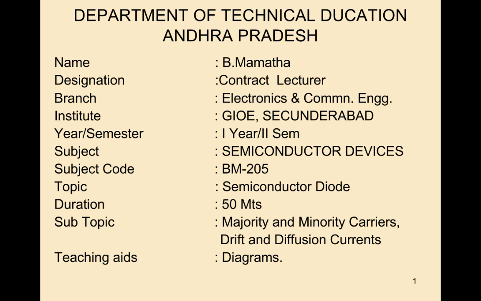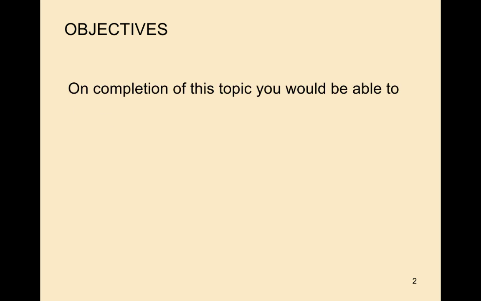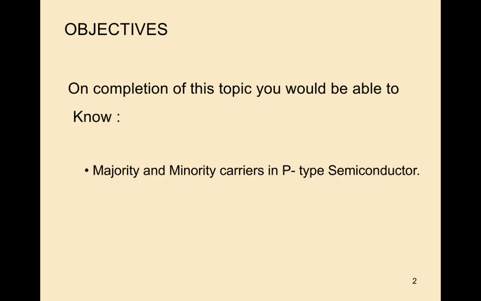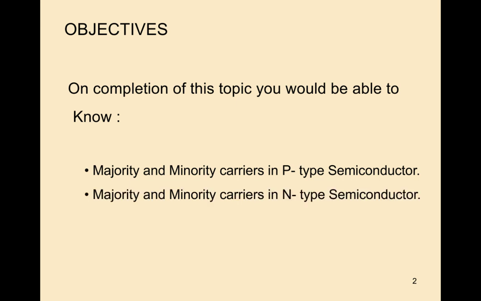So what is today's topic? Majority and minority carriers in p and n-type semiconductors, and drift and diffusion currents. The main objectives of today's topic are majority and minority carriers in p-type semiconductors, majority and minority carriers in n-type semiconductors, drift process, and diffusion process. That means by the end of this session you will be able to know about majority and minority carriers in p and n-type semiconductors, and what is meant by drift process and diffusion process.